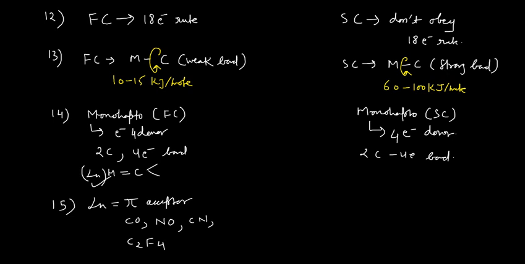Okay, while in case of the Schrock carbene, the ligands which are present are actually non-pi acceptor. So what is the meaning of non-pi acceptor?